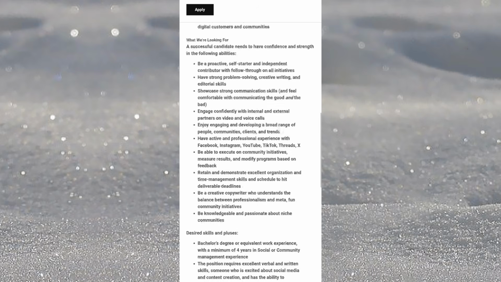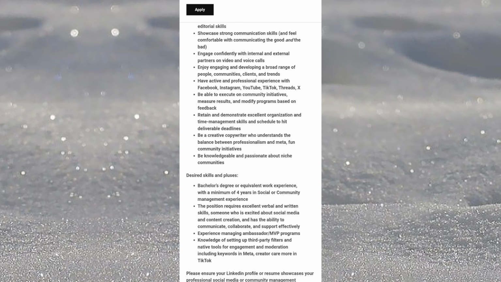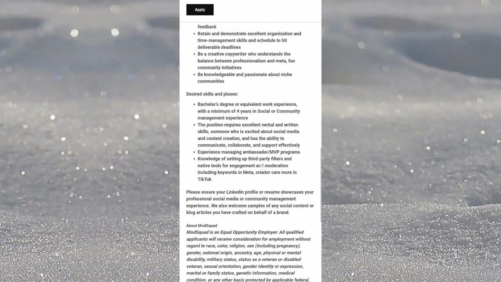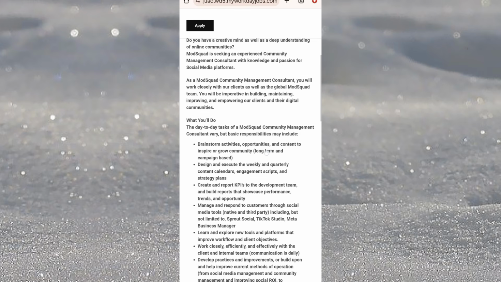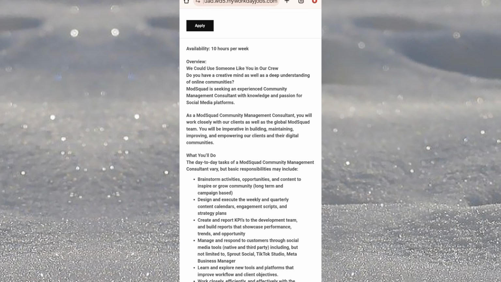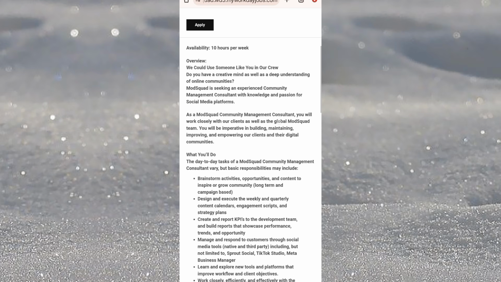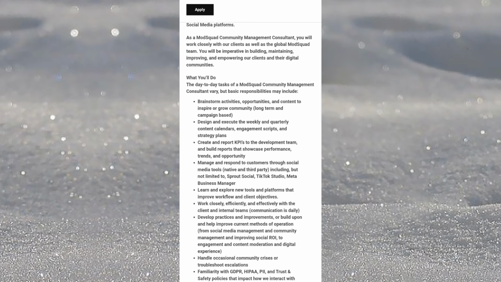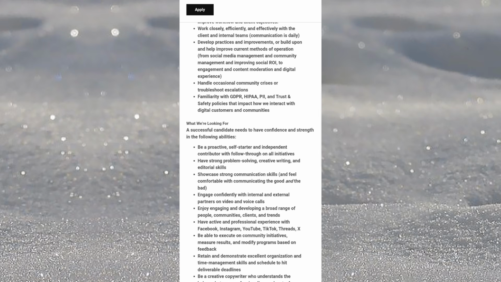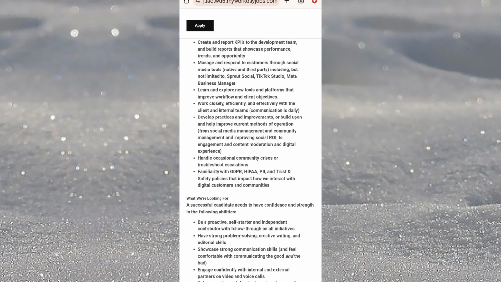If your CV is not tailored towards this, you can just copy their requirements and go to ChatGPT, or just use Claude AI, and tell it to tailor your CV to these requirements, to what you'll be doing and what they're actually looking for.